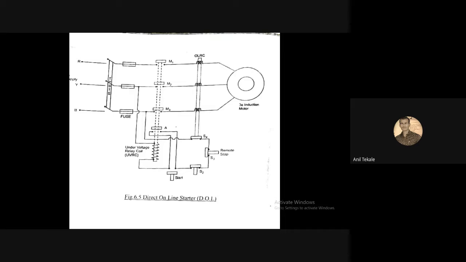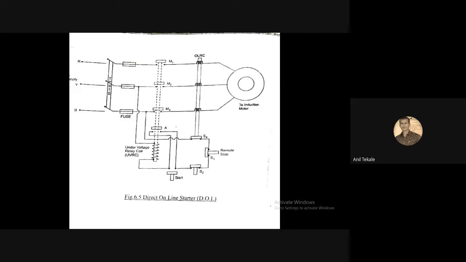In this DOL starter, at the starting condition there is no supply, so at that time there is zero supply getting to the stator. But once we click on the on or start button, that will ensure the supply gets on and all the contactors will be shorted. Once all the contactors are shorted, current will flow through the winding and the induction motor will get supply. So that is the DOL starter.